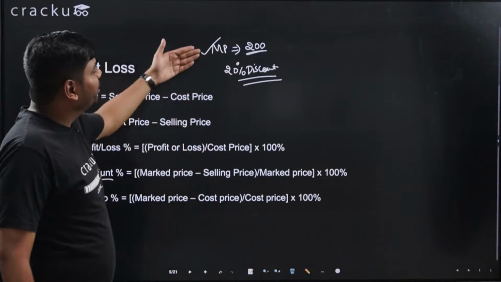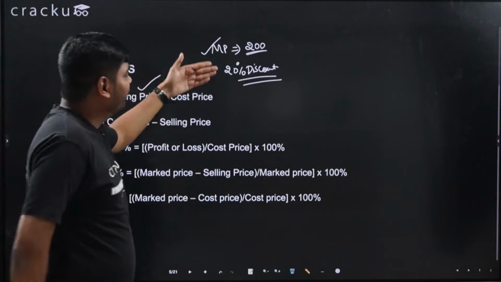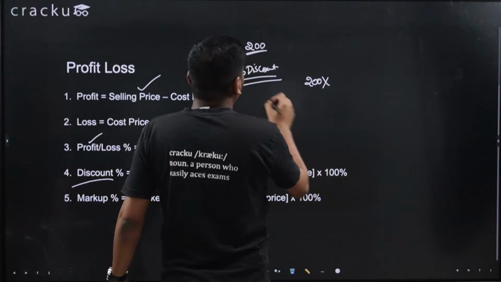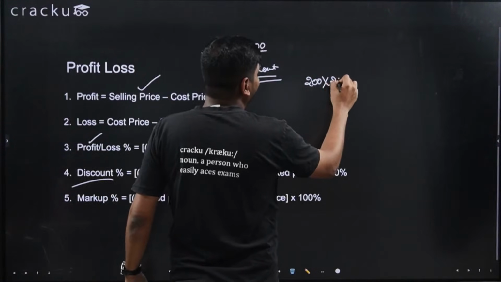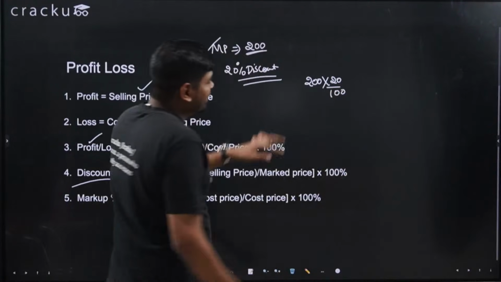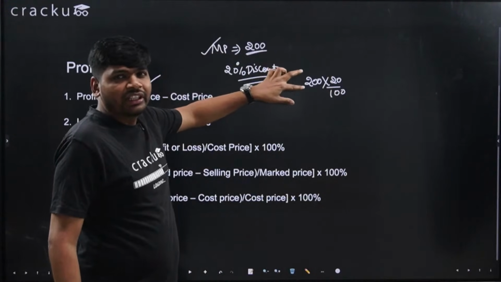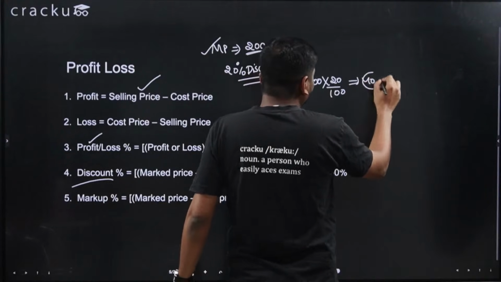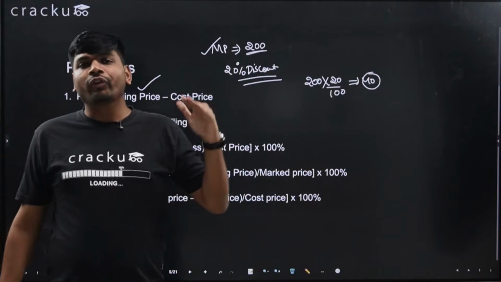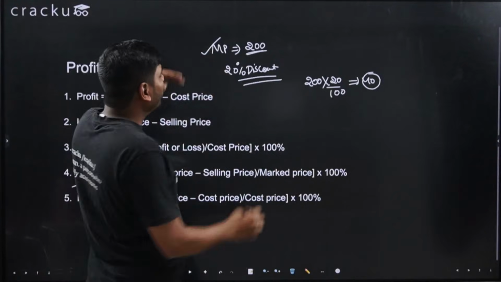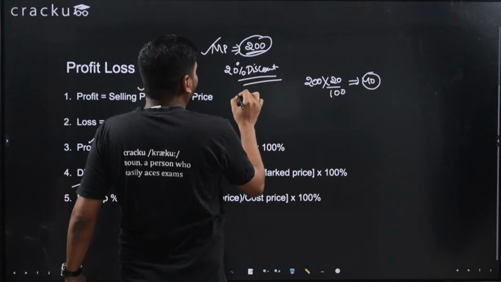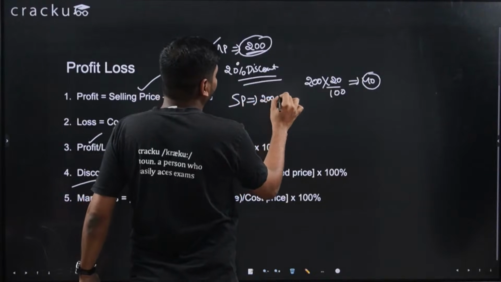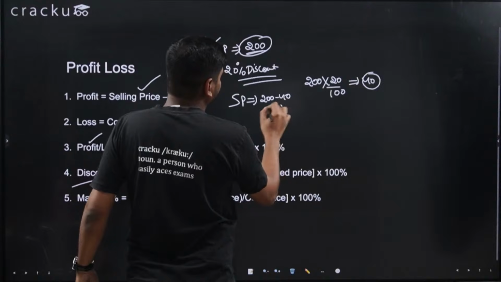So he will give me at what price? He will give me at price of 200 into 20% ka discount, that is 20 upon 100. This is the discount that I am getting, and this value is 40 rupees. So I will get a discount of 40 rupees on the mark price of 200. So I will get the pen at 200 minus 40, which is 160.